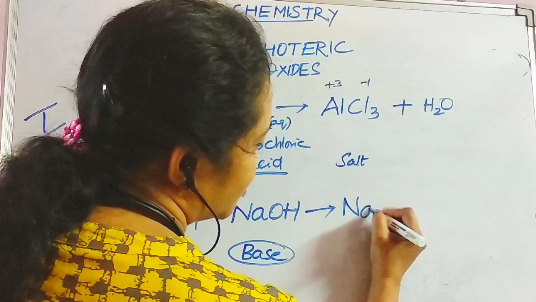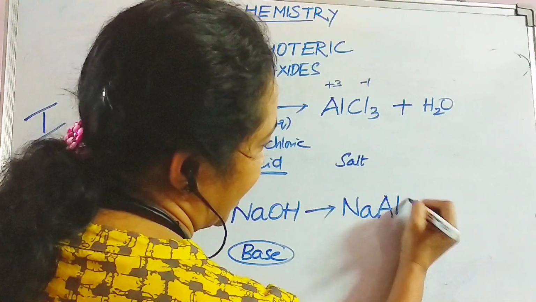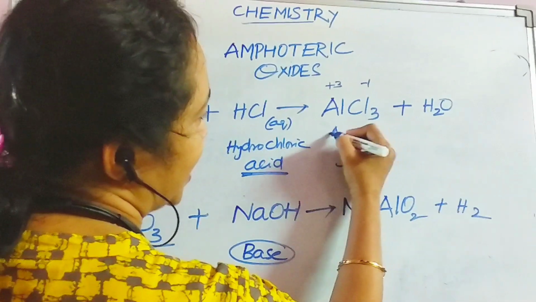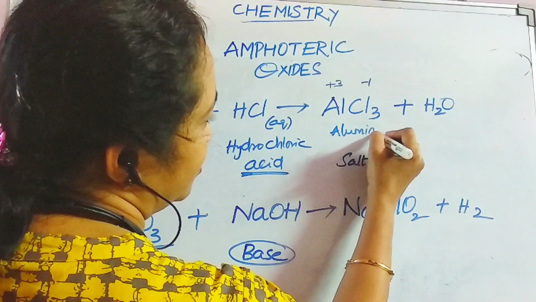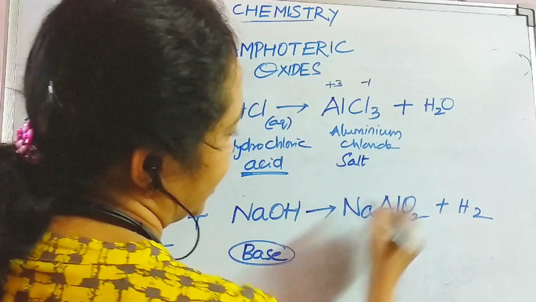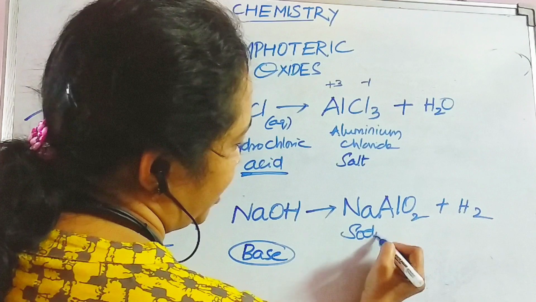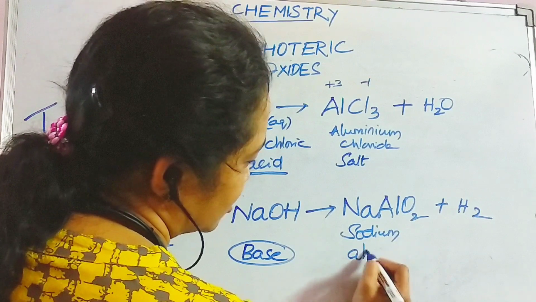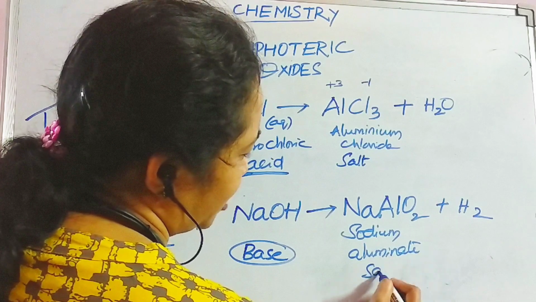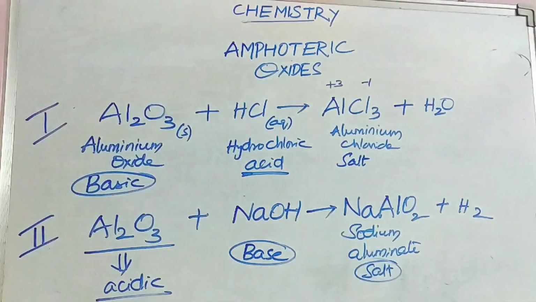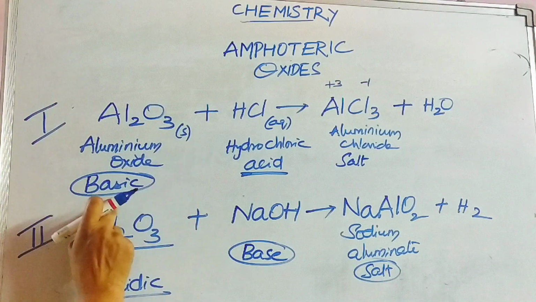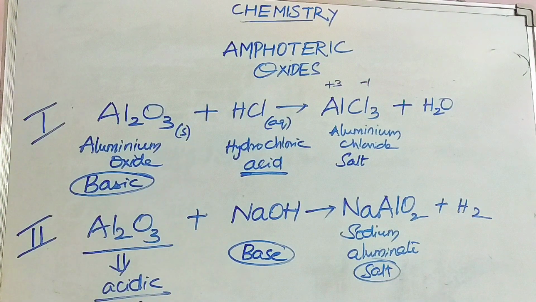So the products are NaAlO2 plus H2O. Here we call this aluminium chloride, which is a salt, and here we call it sodium aluminate. This is also a salt. So in both cases salts are formed, but the nature of aluminium oxide is different. In the previous case it is basic, and in the later case it is acidic.